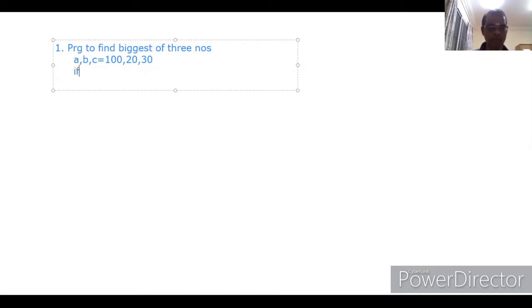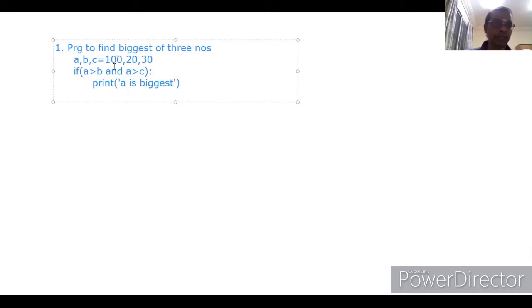How? Bracket A is greater than B. This is one condition. And A should also be greater than C. Then only we can consider A is biggest. So already we know very well the usage of the AND operator. This is a logical operator. Both sides of the logical operator should be relational expressions. This condition should be true, and this should also be true. Then only AND gives true.